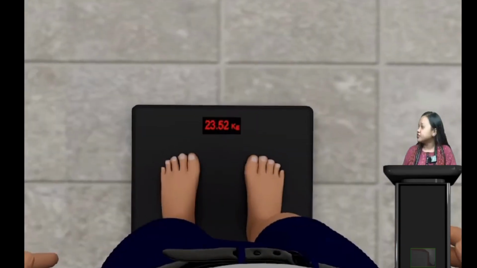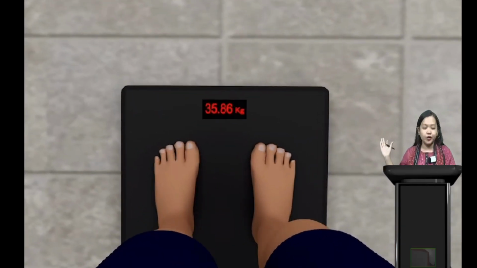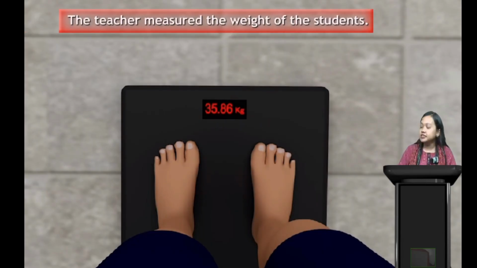Next, what can we see on the screen? Now this small boy, what did he do? He's measuring his weight, right? So now what does it say in the sentence? The teacher measured the weight of the students. So in your school also, your teacher measures your weight, right? So here in the same way, teacher measured what? The weight of the students. So this is our action, measured, which has been completed in the morning.